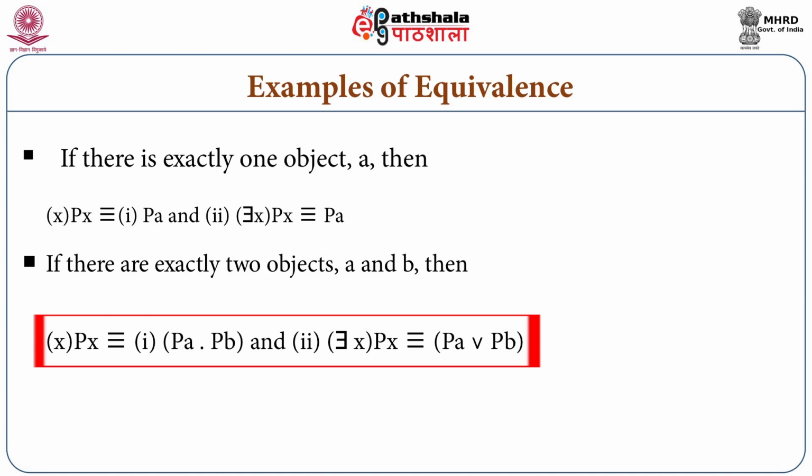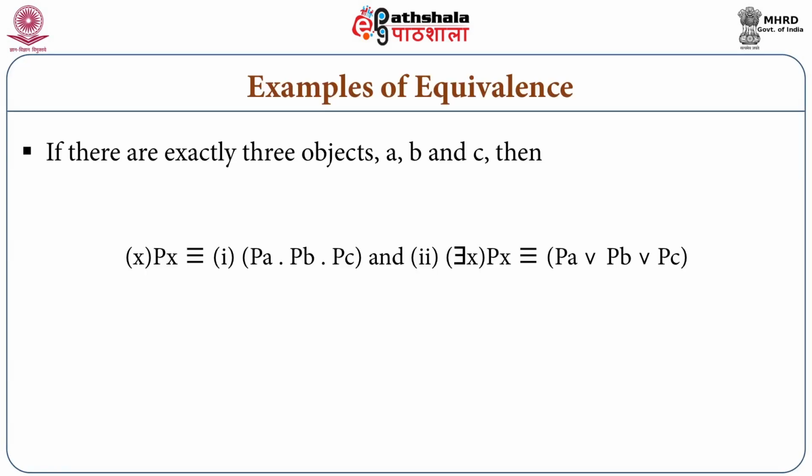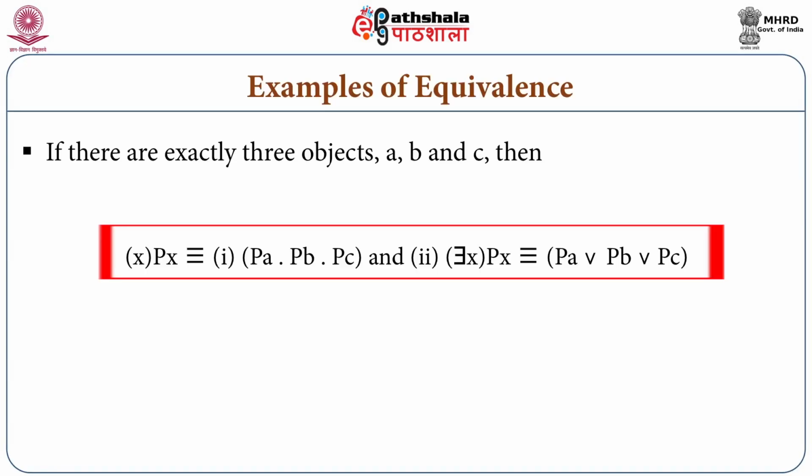And for existential statement, for some values of x, x is P is logically equivalent to either Pa or Pb. Likewise, we can come up with more models, which here let us say are a, b, c. So for all values of x, x is P is logically equivalent to Pa and Pb and Pc.